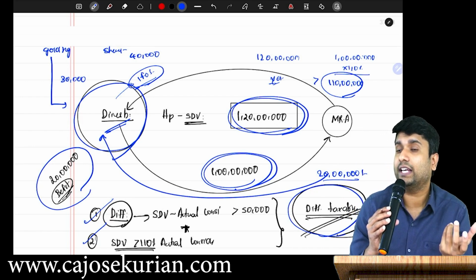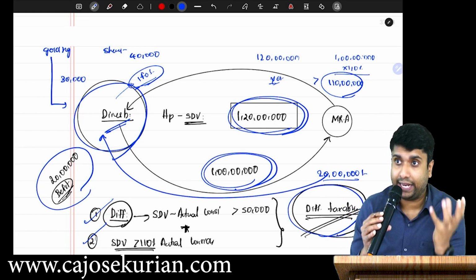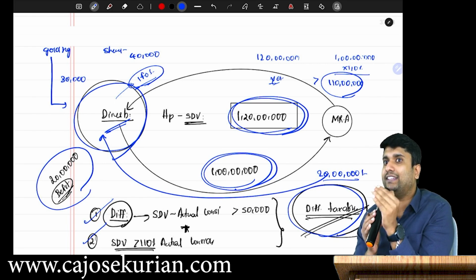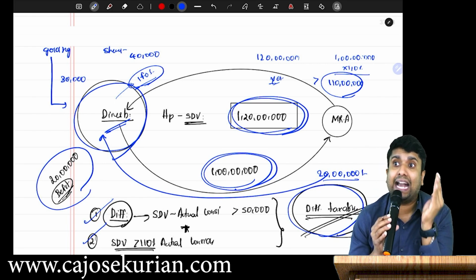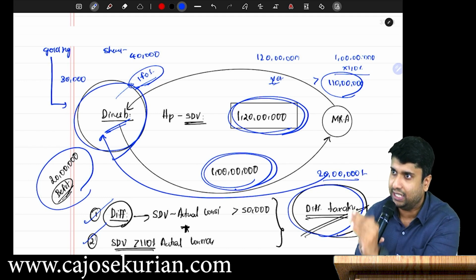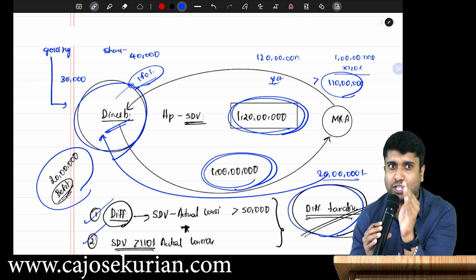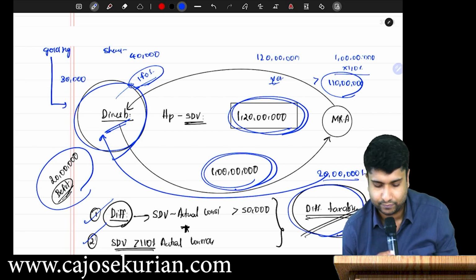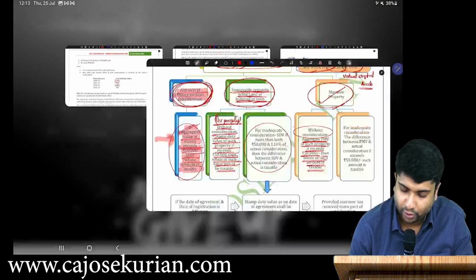Because here also they are using the word aggregate. If you are receiving movable property, then you have to always check the fair market value in aggregate. If that aggregate value exceeds 50,000, that entire receipt shall be fully taxable. Are you all with me? Moving on to the next one.